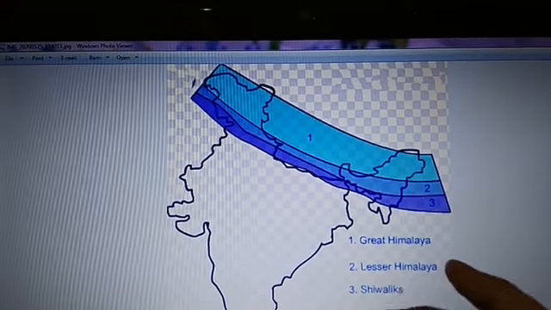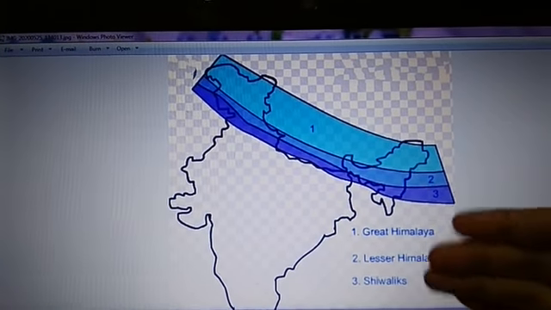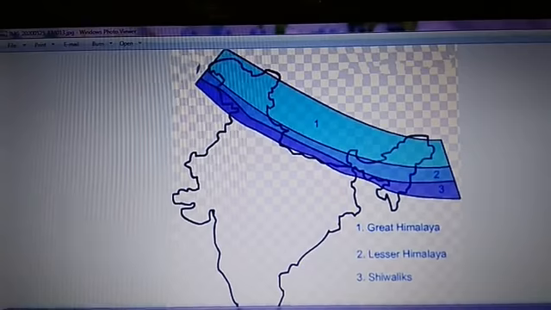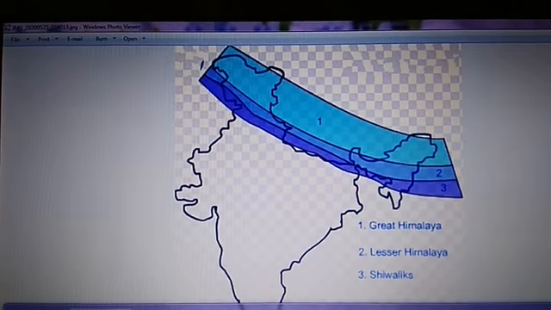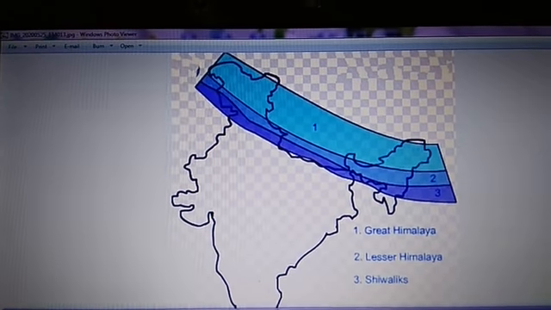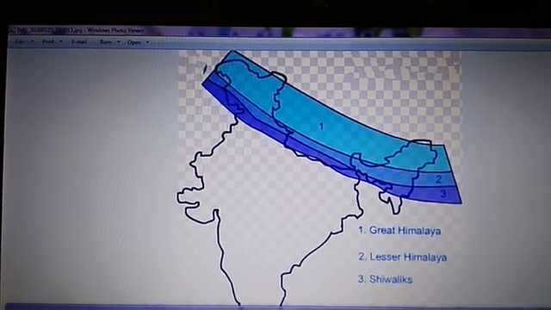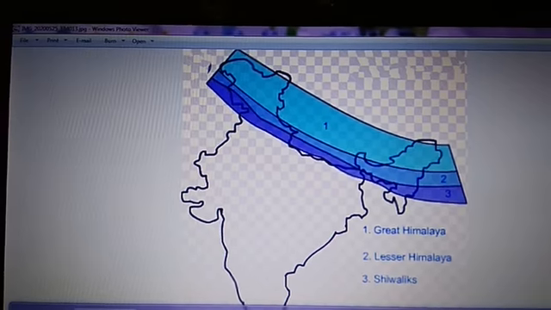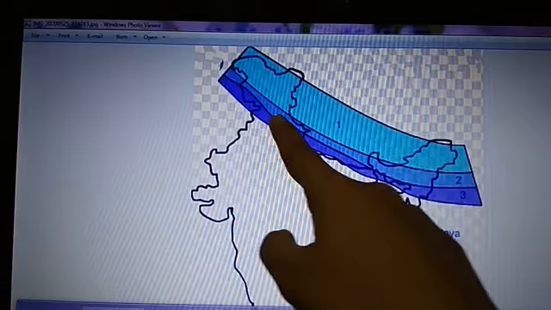We know what valleys are: the U-shaped or flat land between two mountains. There are many valleys which exist here. We have Dehradun, Patli Dun, Kotli Dun, Pinjore Dun. So there are many valleys that exist in this part of the Himalayas, in the lower Himalayas.